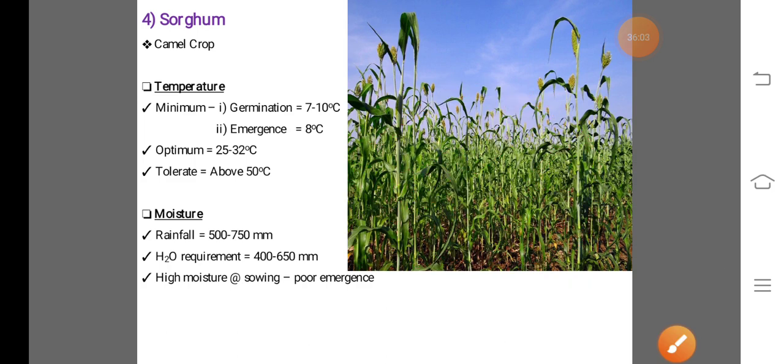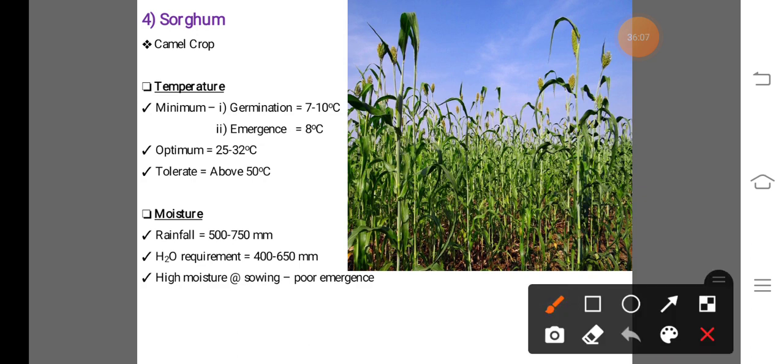Now next one, moisture requirement of the sorghum crop. In case of moisture requirement, near about 500 to 750 mm rainfall is required for maximum yield of the sorghum crop or camel crop.